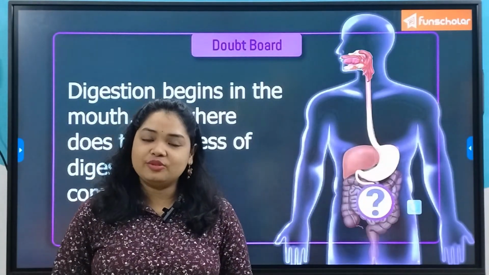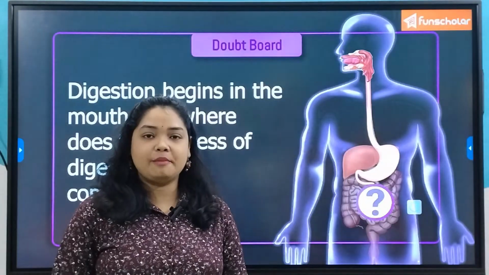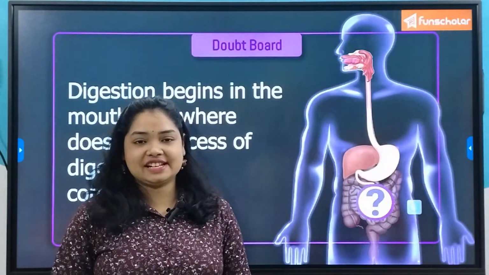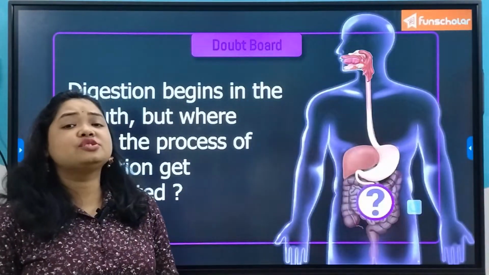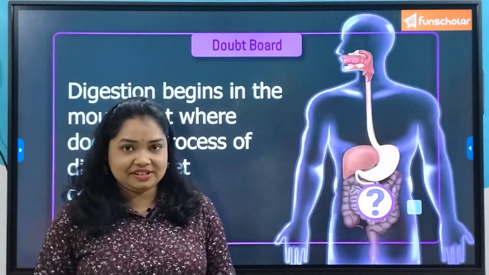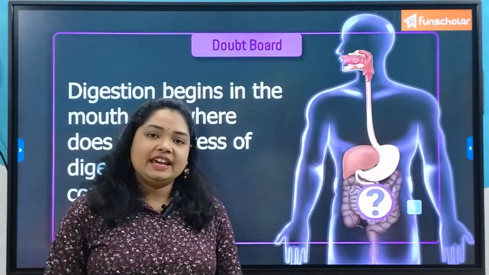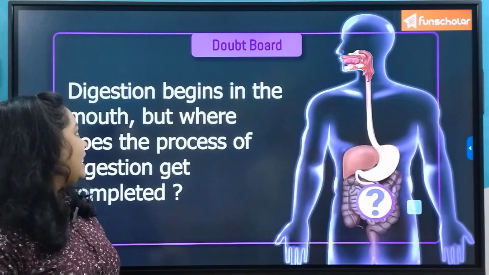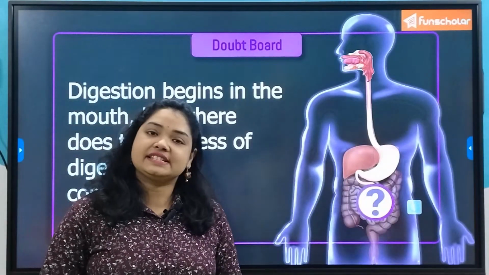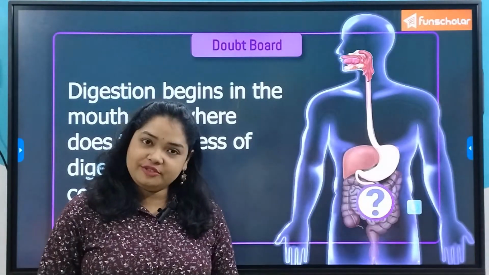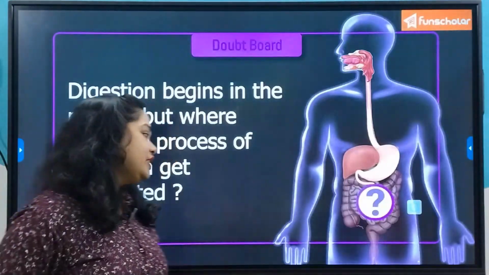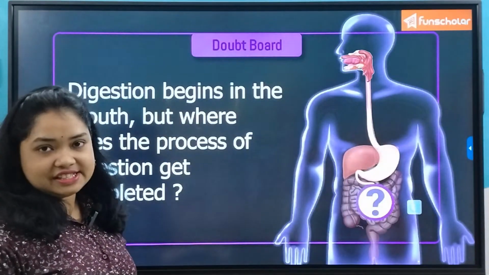We are now going to study the process of digestion that occurs in the small intestine, and it is also known as the site of complete digestion. That is why the question is given: digestion begins in the mouth, but where does it get completed? For your info, it gets completed in the small intestine. Now let us go into the details of this.